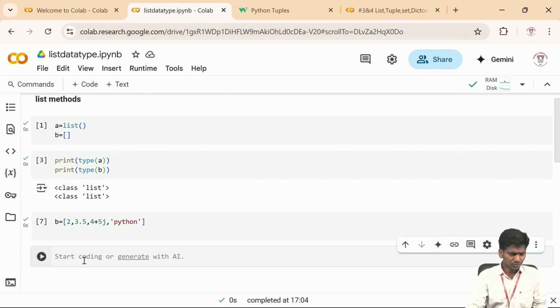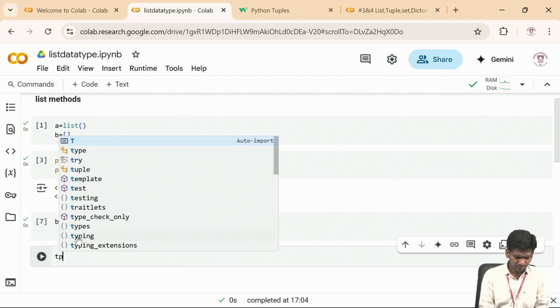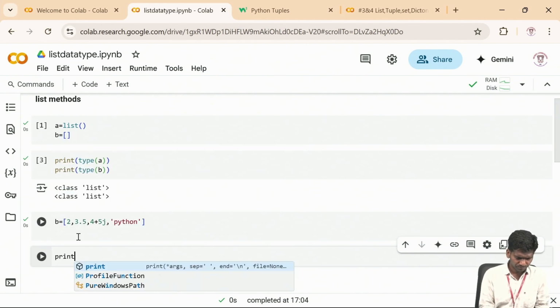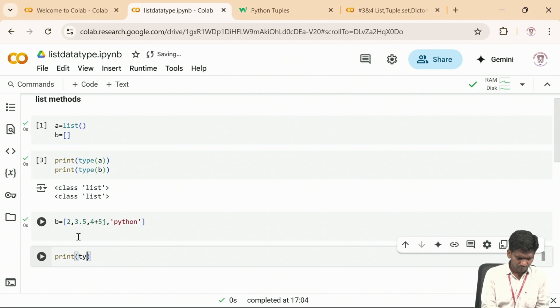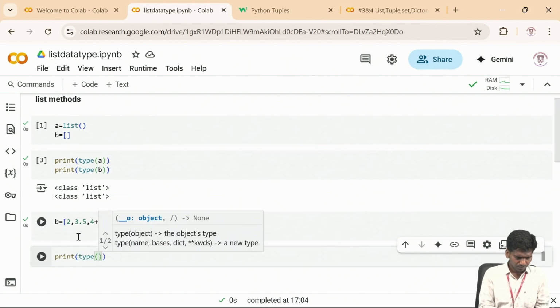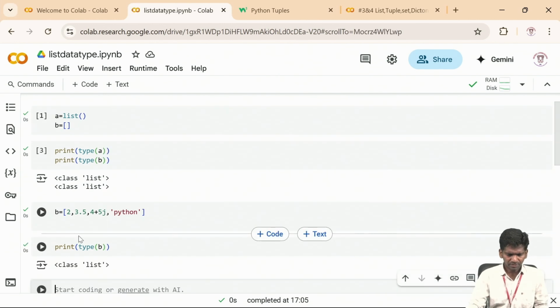Now I'll do some operations on it. This is a list, right? Print type of B. Yeah, I'm getting list.